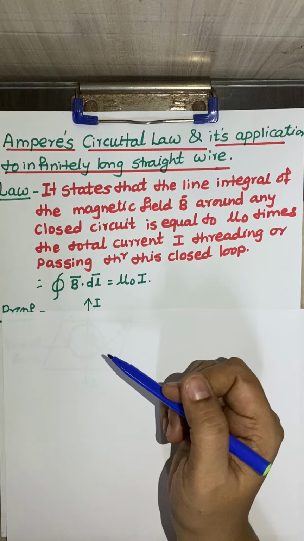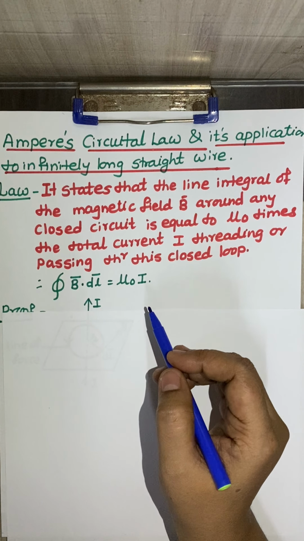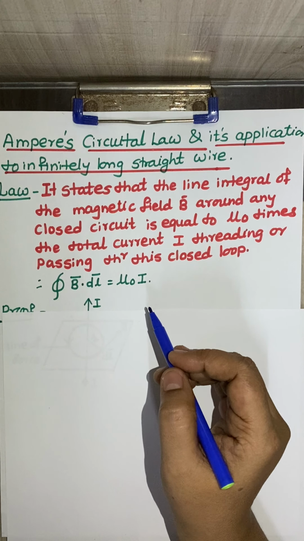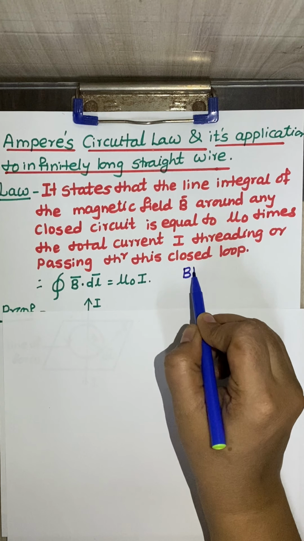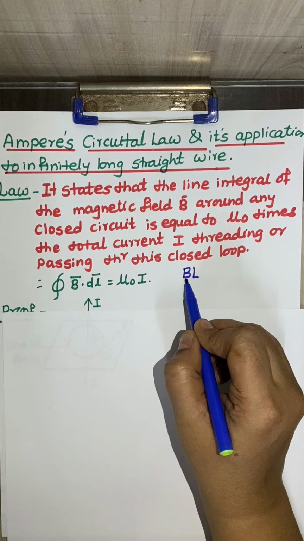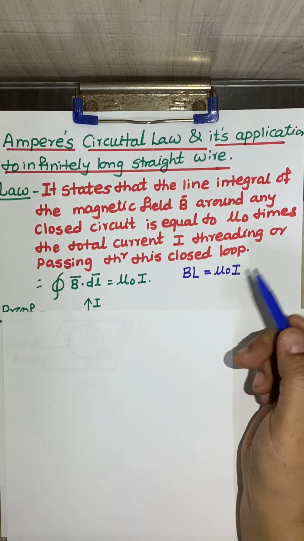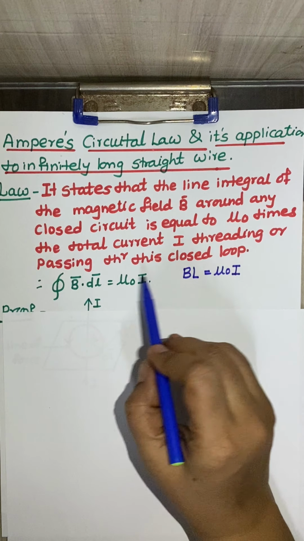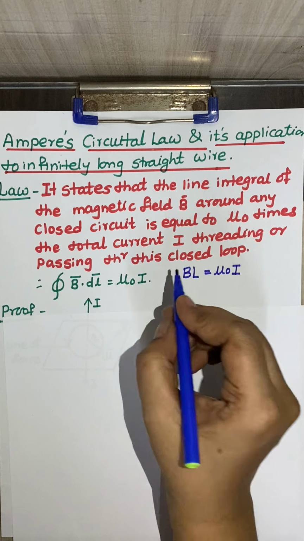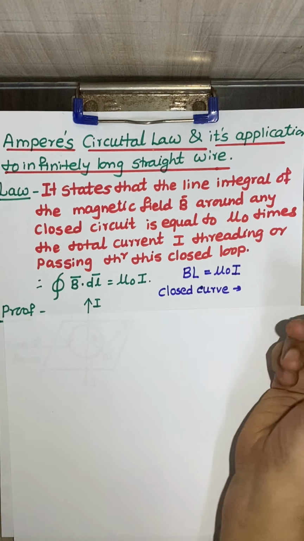In simplified form, Ampere's circuital law states that if field B is directed along the tangent at every point on the perimeter L of a closed curve, and its magnitude is constant, then BL, where L is the perimeter and B is the magnetic field, is equal to mu naught times the current I. Here I is the net current enclosed by that closed loop, and the closed curve is called the Amperian loop.